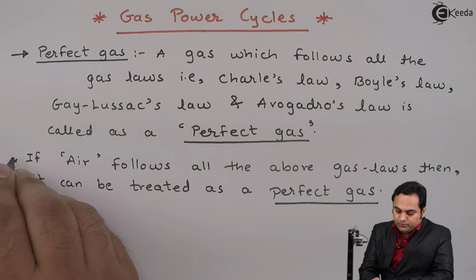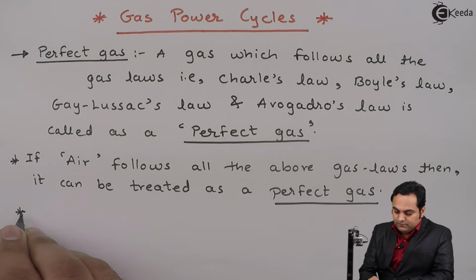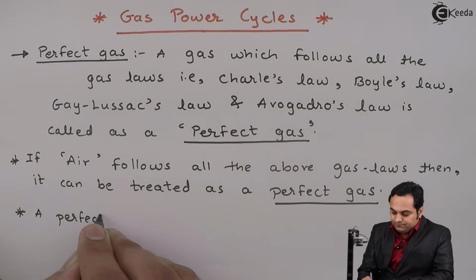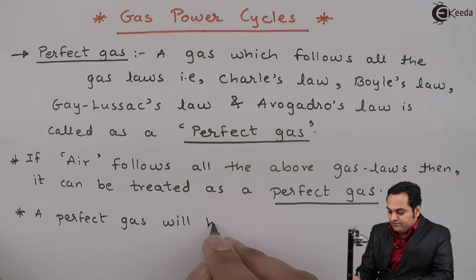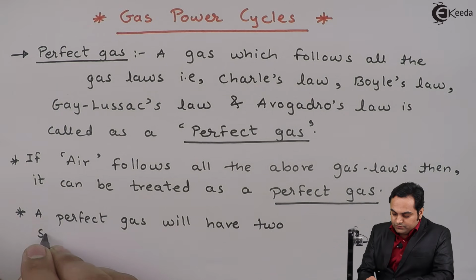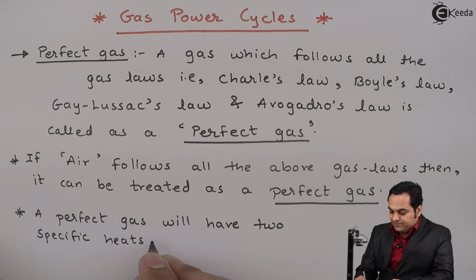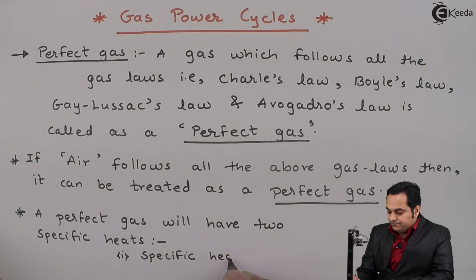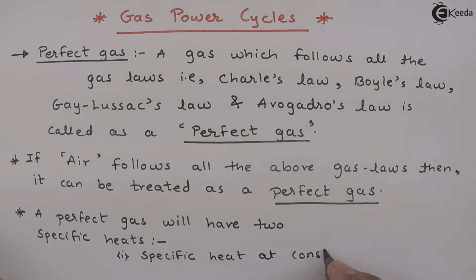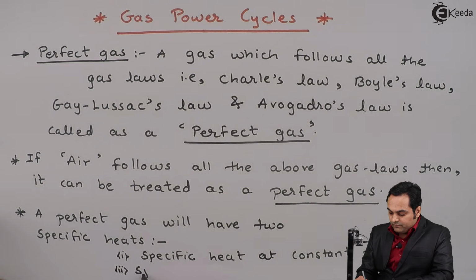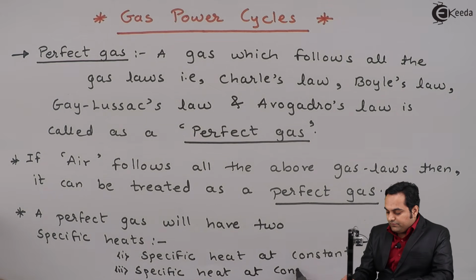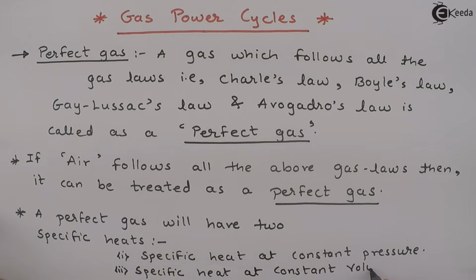Next, I can write down one more point here, that a perfect gas will have two specific heats, and they are: first, specific heat at constant pressure; second, specific heat at constant volume.